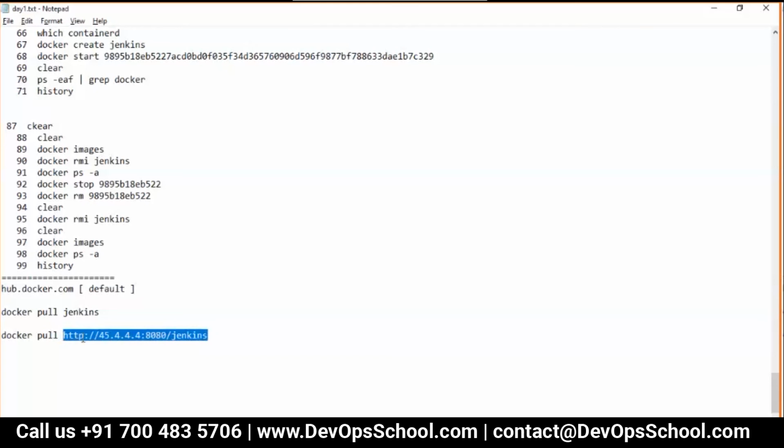Are you getting my points? Yeah. So the full path. Okay. Oh, okay. During the Docker pull command, you can use it. That's it. Okay. Good. Yeah. Okay. Rajesh, I have a question.